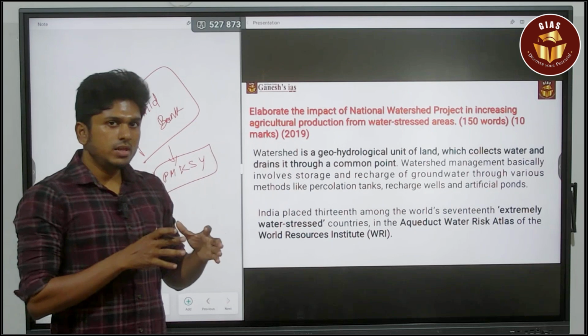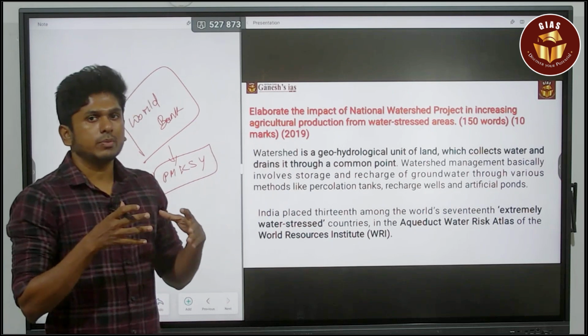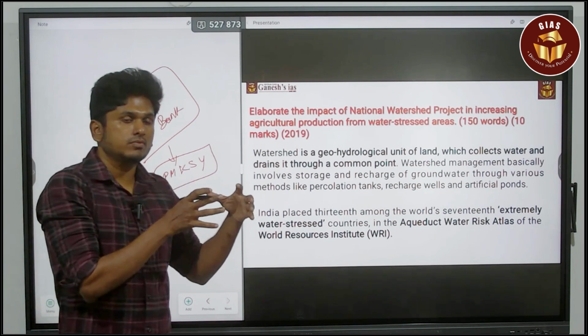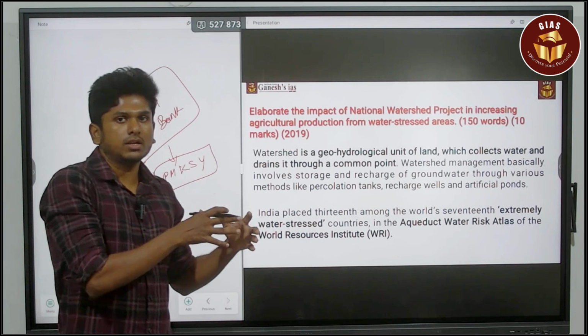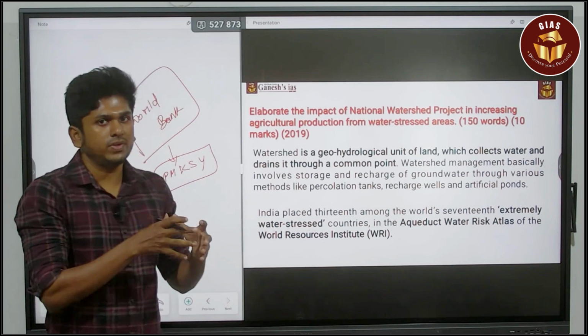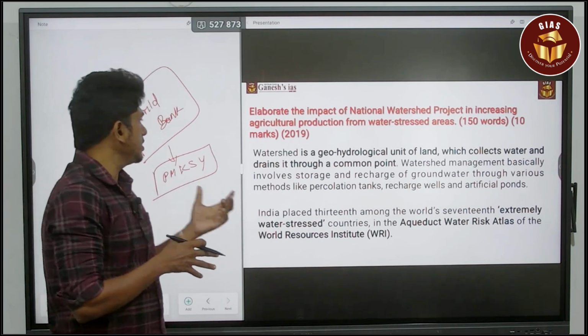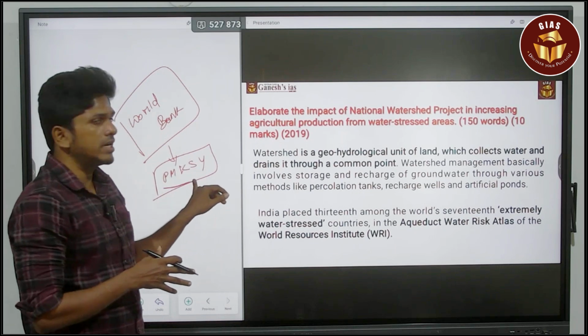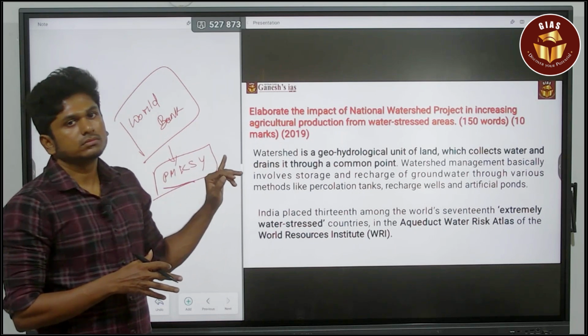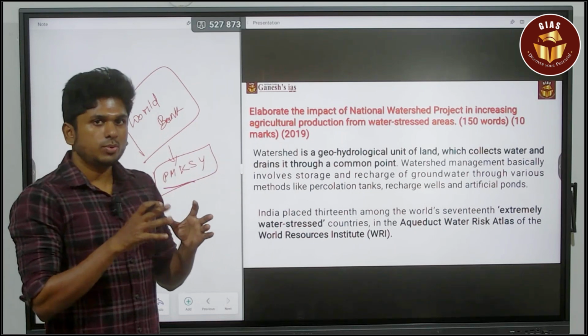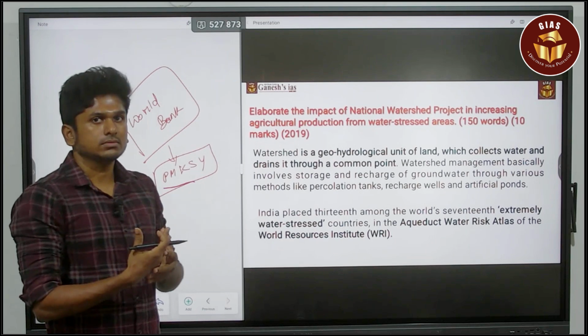So your intro can be more elaborate about what the national watershed management is, what watershed management is, and also you can speak about their benefits, who is going to fund it, and what schemes are related to it. In such a way you can provide a holistic answer.